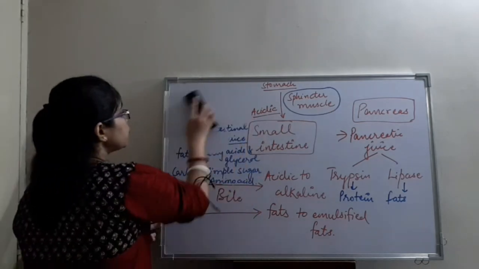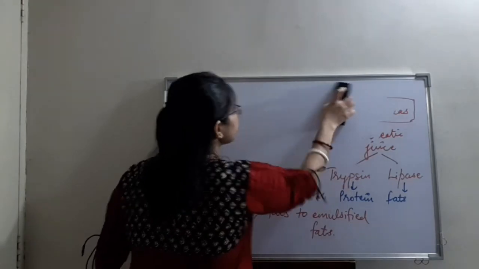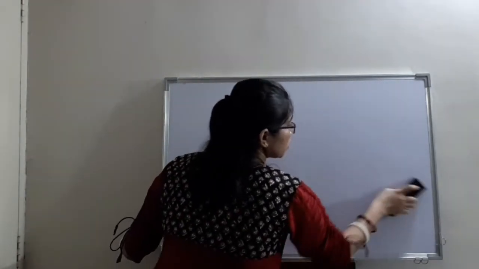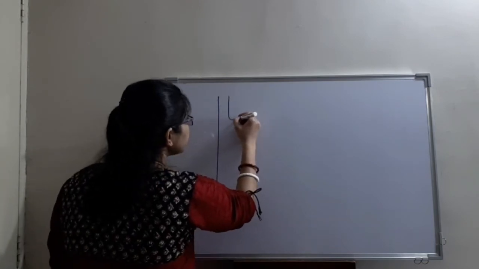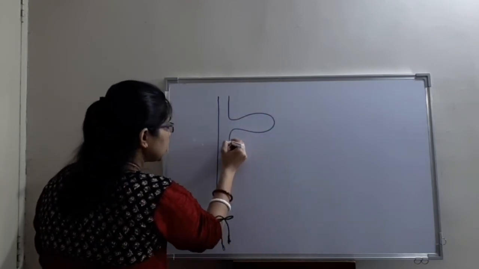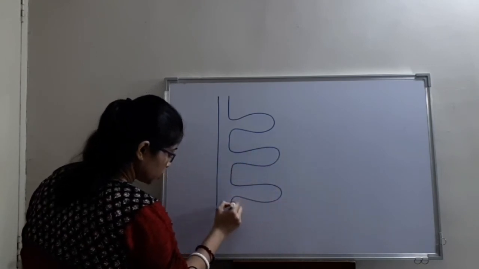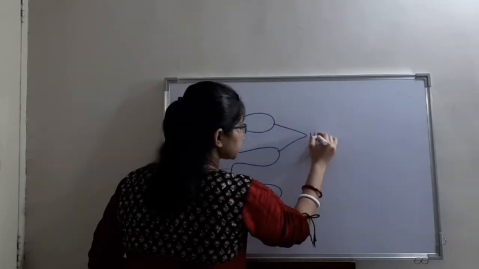In the small intestine, the food gets digested completely. Now it is sent to the large intestine where the extra water molecules are absorbed. The small intestine has villi on its inner surface. These are also, you can see, coiled structures.